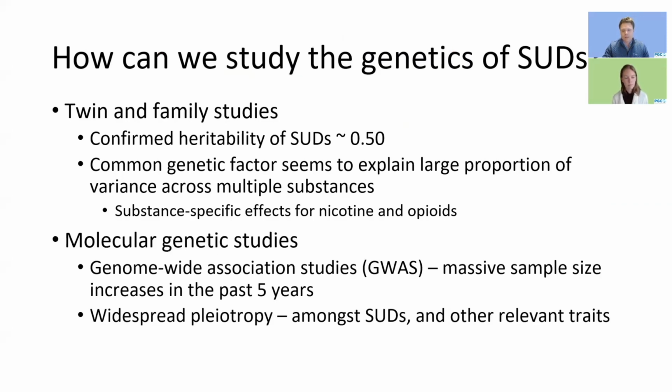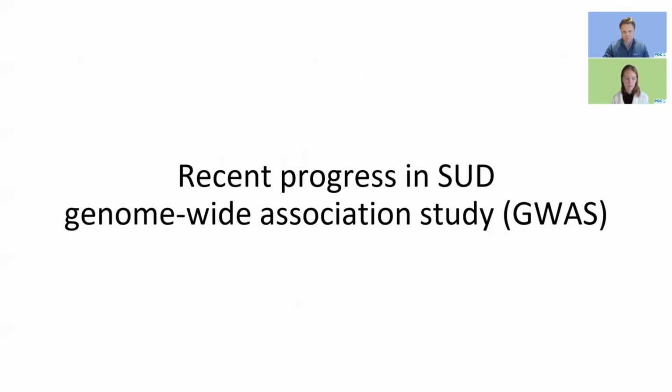In molecular genetic studies, we are studying specific points of variation, or what are called polymorphisms. Advancements in genome-wide association studies have allowed us to reliably go across the genome and look at measurements of these specific points of variation and see if these are related to a trait of interest, in our situation being substance use disorders. A similar story has emerged to what was found for early twin and family studies, where there appear to be substance-specific variants that emerge for molecular genetic studies of substance use disorders, as well as pleiotropic variants that influence susceptibility for many psychiatric traits.